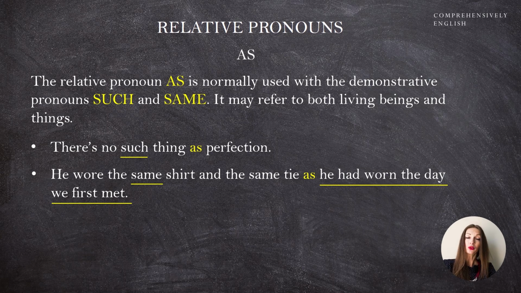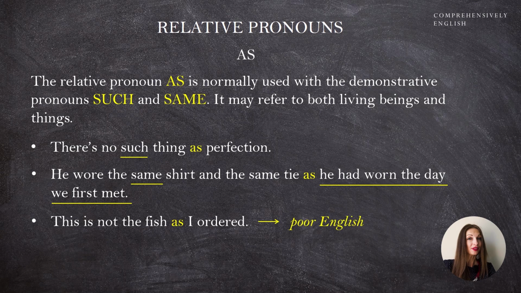Pay attention to this sentence. This is not the fish as I ordered. Though the sentence is grammatically not quite correct, you might hear people say that. We consider this to be poor English, but still, the pronoun as sometimes, by some speakers, can be used instead of other relative pronouns. Following the rules of English grammar, we should say this is not the fish that I ordered or which I ordered.